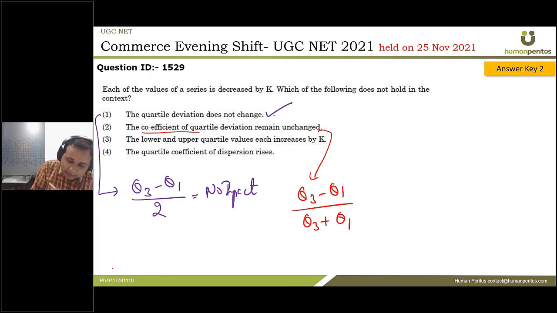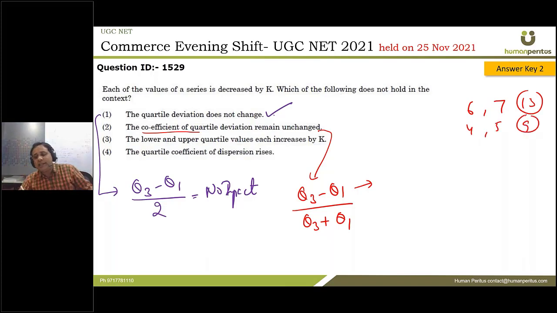Now in this case, guys, what will happen? Each value is decreased by k, so the difference will not change, so no change in the numerator. But Q3 and Q1 will add up. By the way, it's very, very simple. If there are two values 6 and 7, what is their sum? 13. If I subtract 2 from each of them, 4 and 5, what is their sum? 9. So the sum will change, the difference will not change, so the denominator will change. Therefore the coefficient of quartile deviation will change, and therefore the statement that the coefficient of quartile deviation remains unchanged is wrong. It is not true.